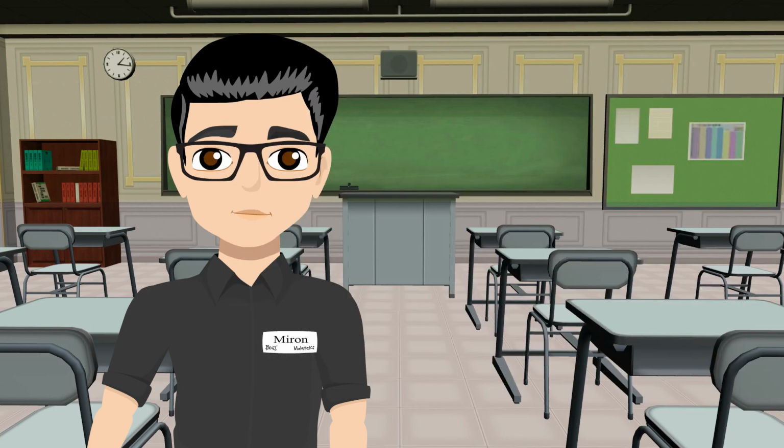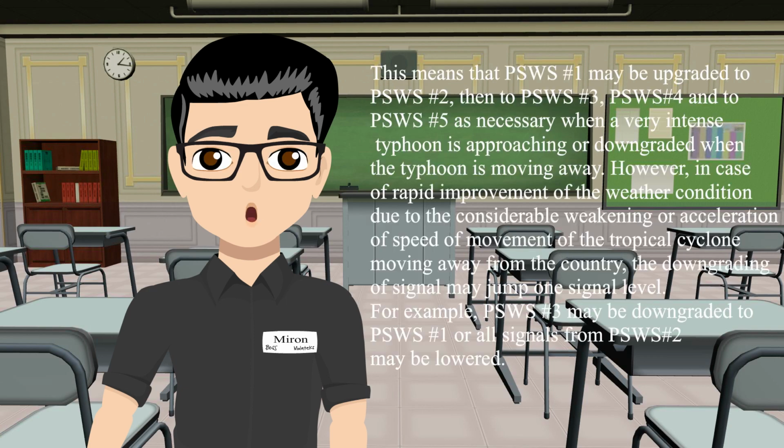It is also important to remember that tropical cyclones are constantly in motion, generally towards the Philippines when PAG-ASA is issuing the warning. Therefore, the Public Storm Warning Signal number over a threatened locality may be sequentially upgraded or downgraded. This means PSWS number 1 may be upgraded to PSWS number 2, then to number 3, 4, and 5 as necessary when a very intense typhoon is approaching, or downgraded when a typhoon is moving away.